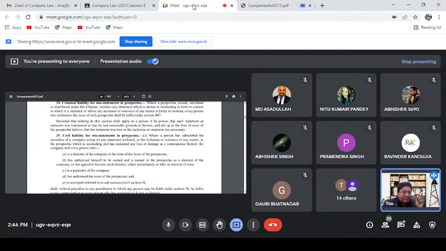Even if there is a misleading statement, but the person has not suffered losses, the civil remedy under section 35 would not be available. For the criminal remedy a person can go, because under the criminal remedy it is not necessary to show whether actual losses have been suffered or not.